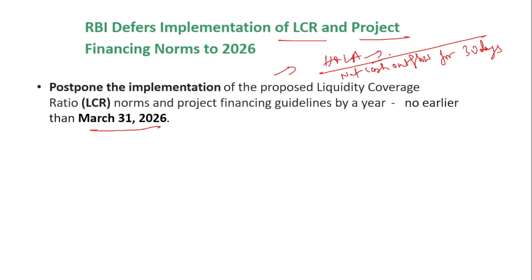This is to ensure that the banks do not go bankrupt when people come and ask for their money. The bank should have liquid assets that can be converted into money immediately, and it should be provided to the people who come and ask. This is for 30 days. Okay. So this is the formula currently, and RBI was trying to improve the formula.